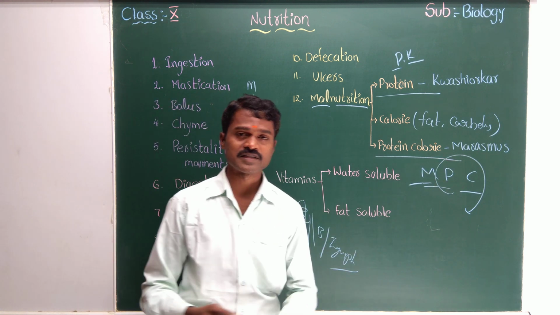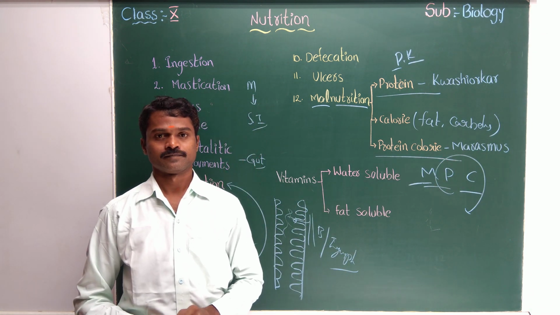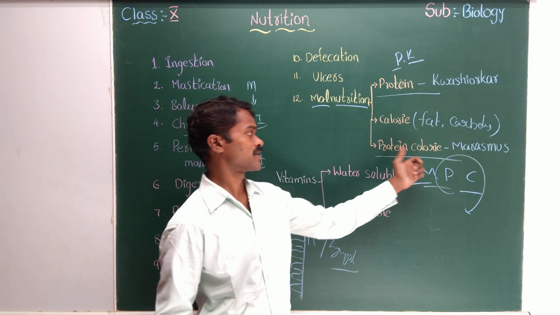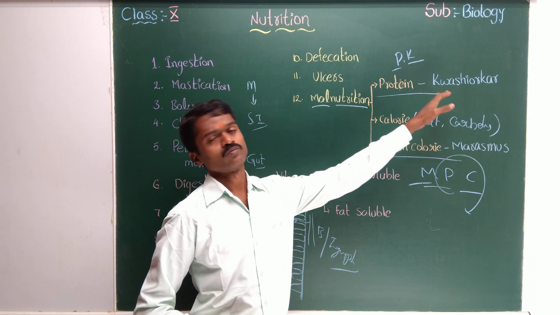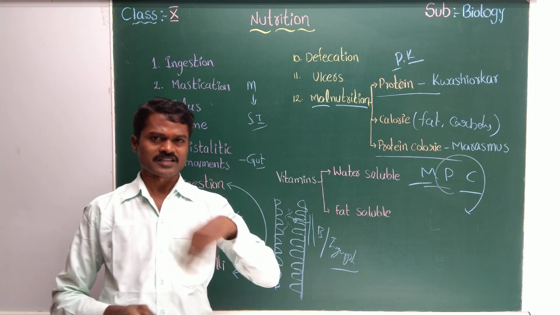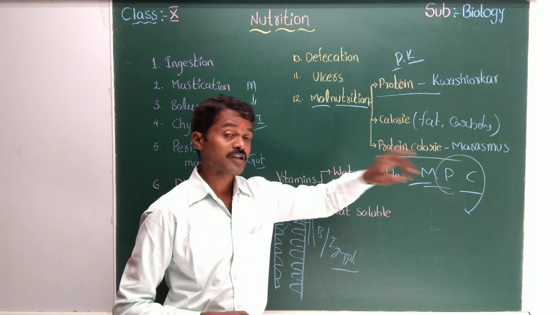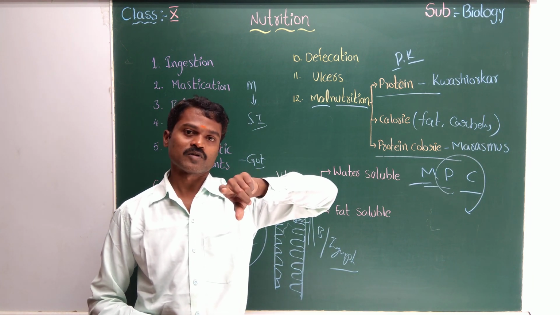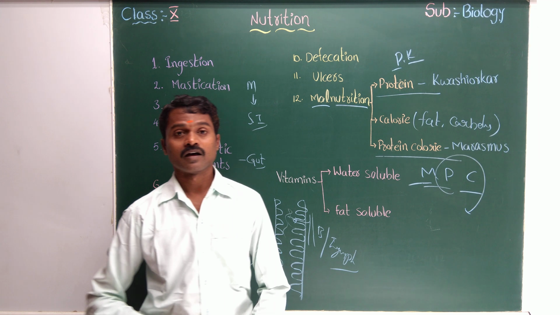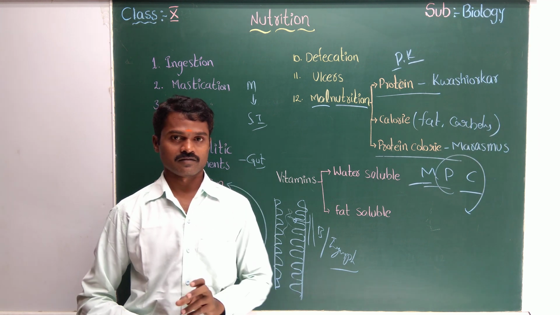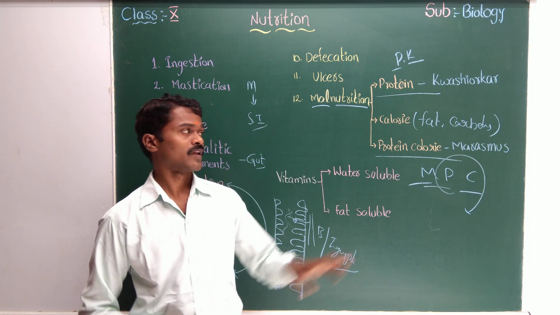But marasmus is very lean, because they have no proteins and no calories. Both are inactive in everything, work, education, everything. But marasmus has one more extra symptom. What is that? They are more angry.